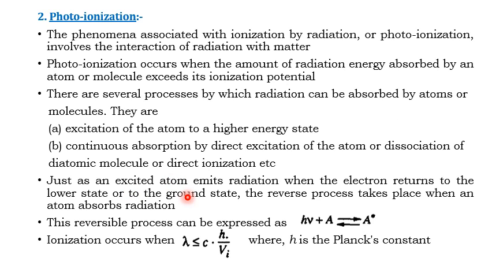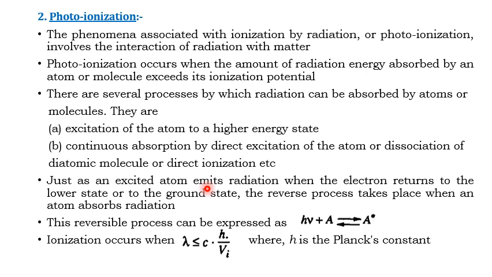Just as an excited atom emits radiation when the electron returns to the lower state or to the ground state, the reverse process takes place when an atom absorbs radiation. Once the atom absorbs radiation, the electron shifts from one energy level to another.